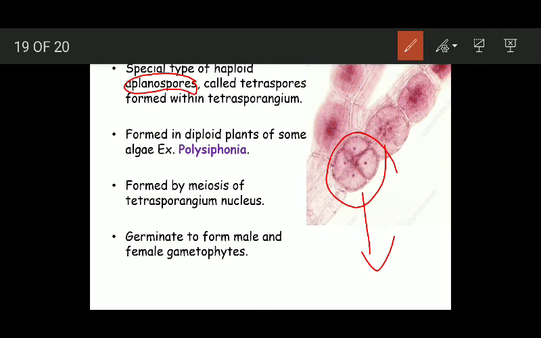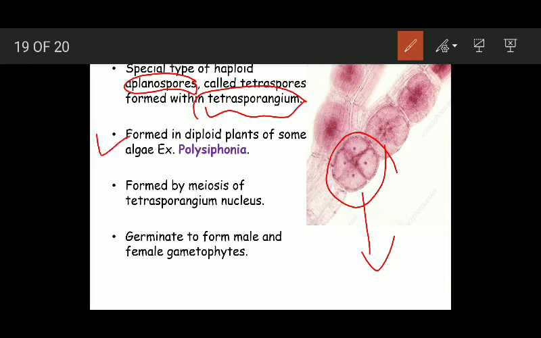That is why it is known as Tetrasporangium. Special haploid aplanospores formed inside special structures named Tetrasporangia are named Tetraspores.